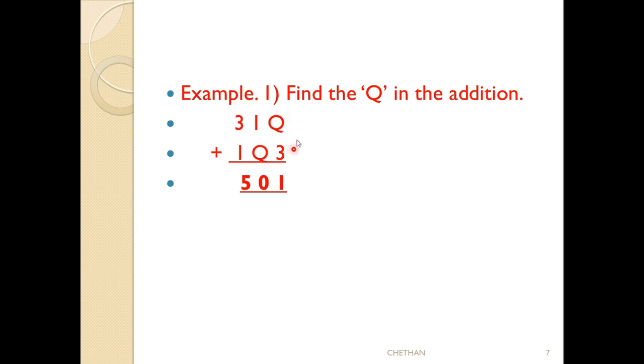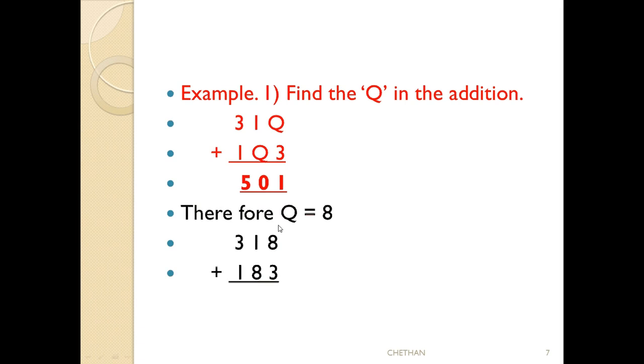See here, on the basis of this addition, we have to add Q and 3. If we add Q and 3, we have to get 1 in the unit place. That means Q is 8, because 8 plus 3 is 11, giving 1 in the unit place. So let us take Q is equal to 8. Q is equal to 8 means what happens to this problem? See here, it becomes like this. In the place of Q I have written 8 here, and in the place of this Q I have written 8 here.